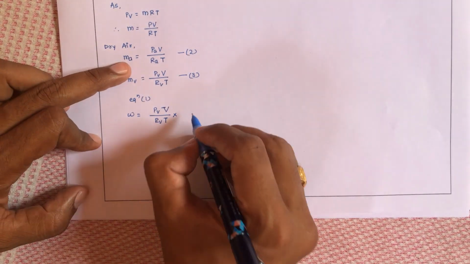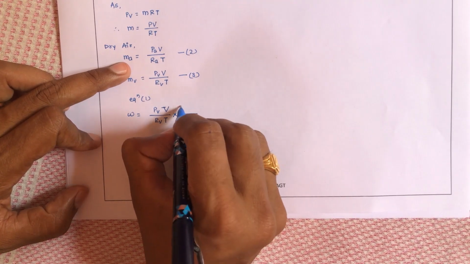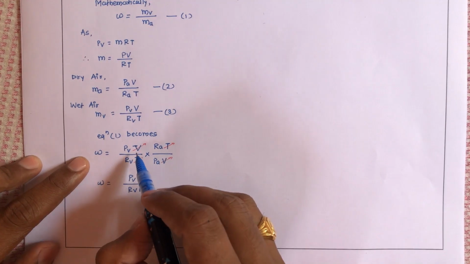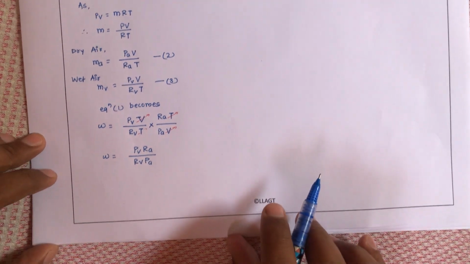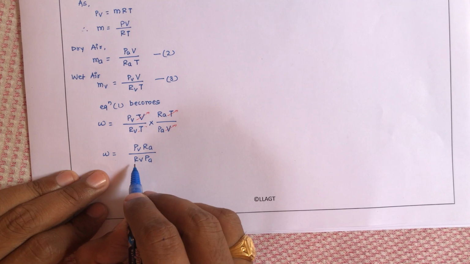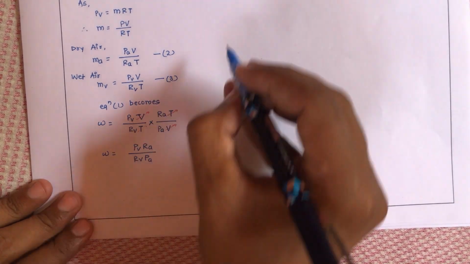What is mA? I can write here PA V divided by RA T. Let us check which things we can cancel. This V with this V, this T with this T we can cancel, and finally I will get omega is equal to PV RA divided by RV PA.